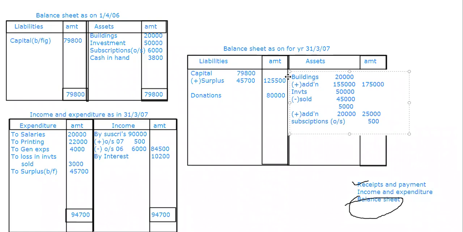And then last, cash in hand. This year cash in hand is how much? Means we have to check the closing balance. 5,000.